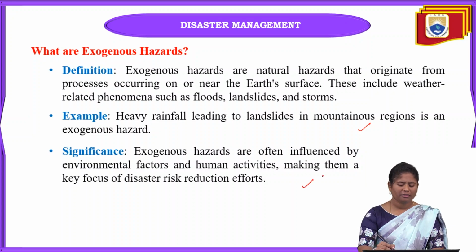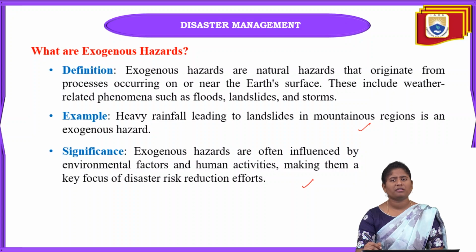Okay. And next one is significance. These exogenous hazards can be influenced by environmental factors and human activities. That may be deforestation or industrial accidents, which will be a main factor in disaster risk reduction efforts here.